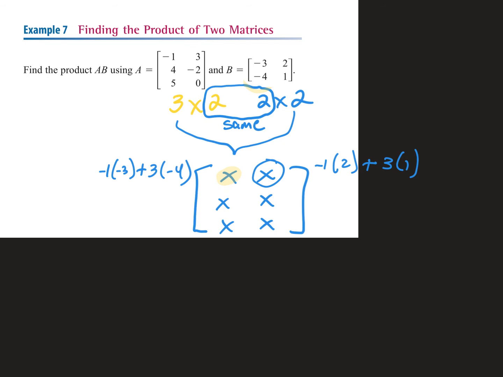So now I'm going to take second row, first column, and I'm finding this piece right here. So 4 times -3 plus -2 times what? Good.